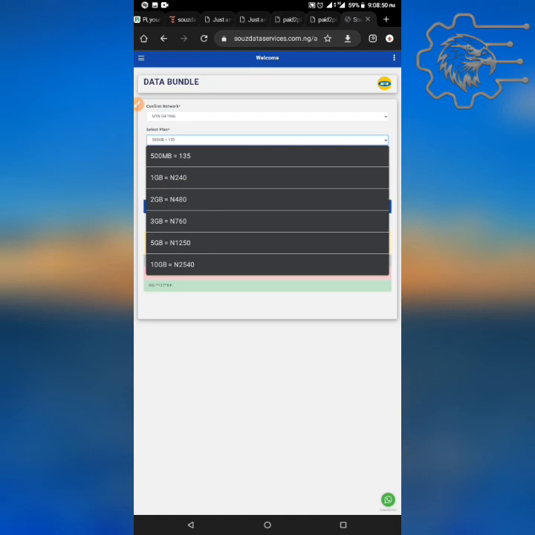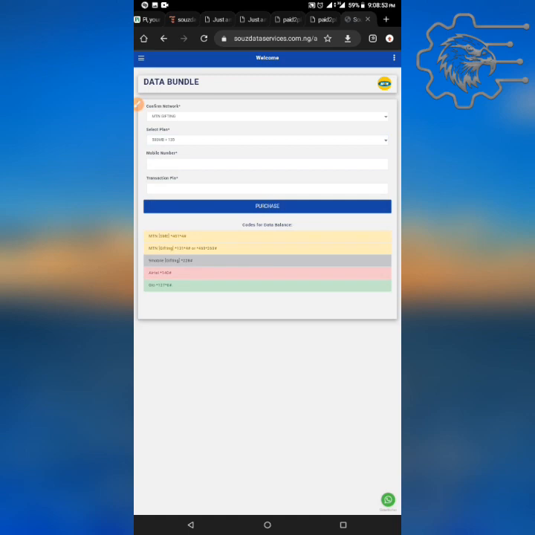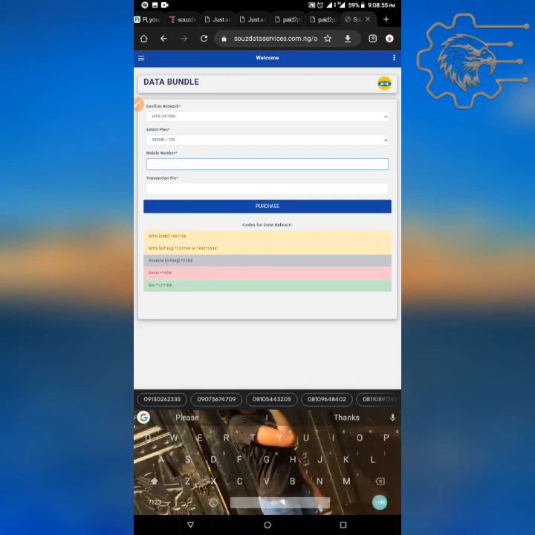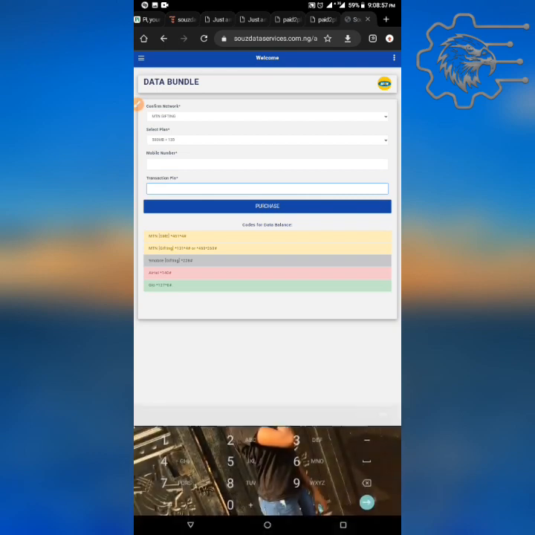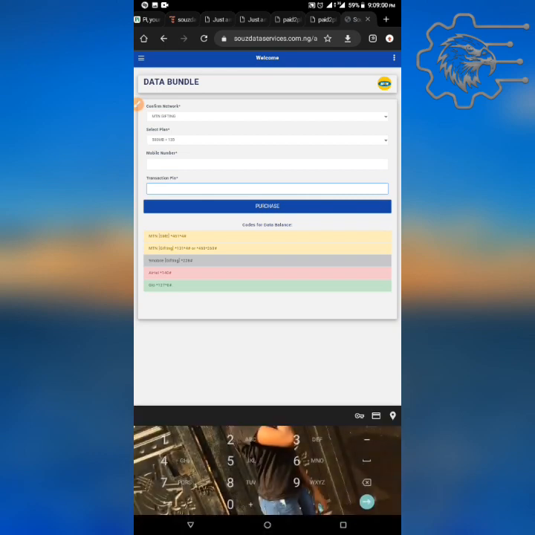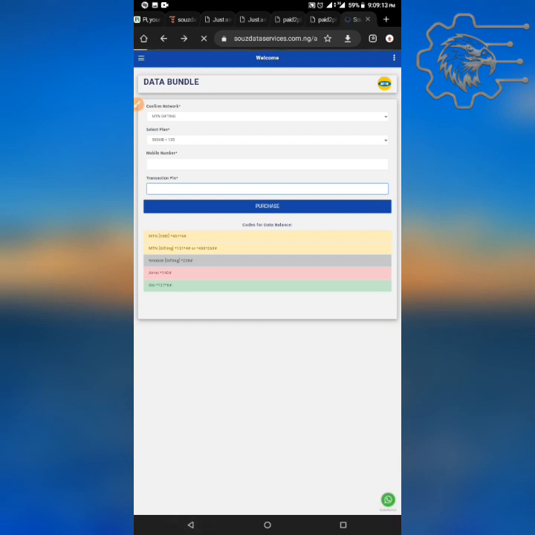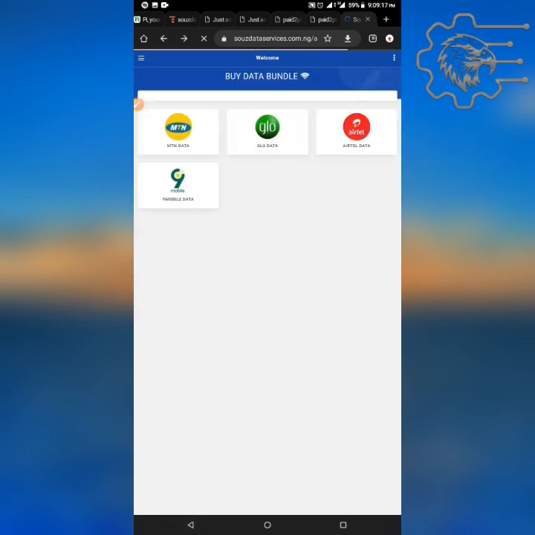So it's left for you to choose the one that you buy for yourself, and you input the number of the customer or your own number, and you input your PIN. If you don't have a PIN yet, don't bother yourself. Whenever you click on buy data as a newbie, you are asked to create the PIN for yourself, and once you create the PIN, make sure you don't forget it, because once you forget it, you can't purchase again and you can't withdraw your money. Make sure you put a 5-digit PIN that you always remember. And remember not to use easy PINs like 1 2 3 4 5, because once your account gets hacked, your money will disappear immediately.